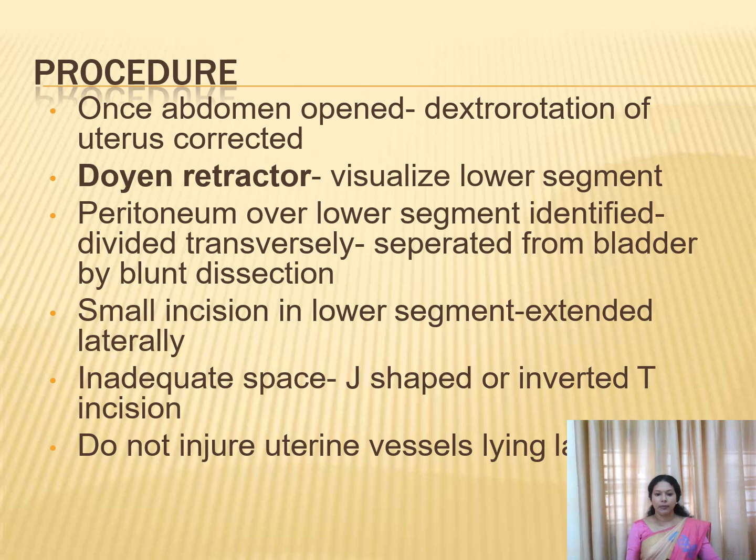And after making an opening, insert the Doyen's retractor. Visualize the lower segment of the uterus properly, and the peritoneum over the lower segment should be identified, divided transversely and separated from the bladder by blunt dissection. Put a small incision over the lower segment of the uterus and extend it laterally. And if the space is not adequate, you can extend it in a J-shaped manner or in an inverted T incision, and you should take care to avoid injury to the uterine vessels.